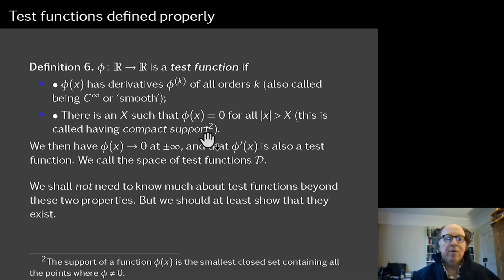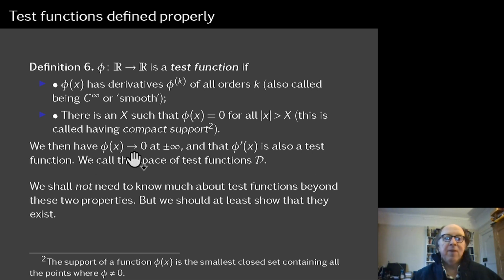This is called having compact support, and if you haven't heard the word support before, in the footnote there, the support of a function is the smallest closed set containing all the points where it is non-zero. So you take all the points where it's non-zero, and then you take its closure, or you take the smallest closed set containing it, and that is the support.